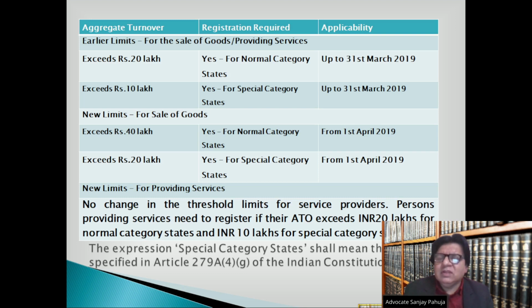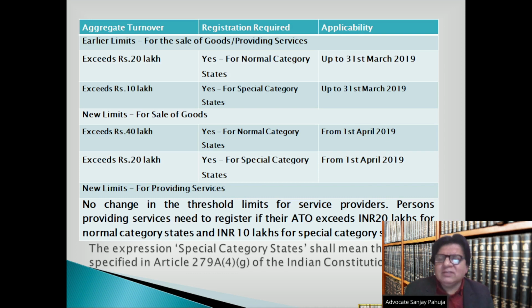New limits for the sale of goods. If aggregate turnover exceeds rupees 40 lakh, the registration is required for normal category states, and its applicability commenced from 1st April 2019. If aggregate turnover exceeds rupees 20 lakh, registration is required for special category states. Its applicability started from 1st April 2019.